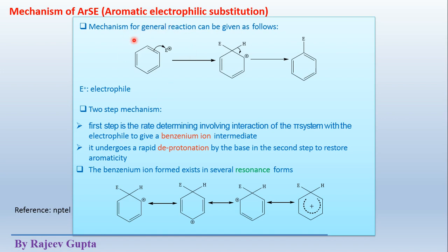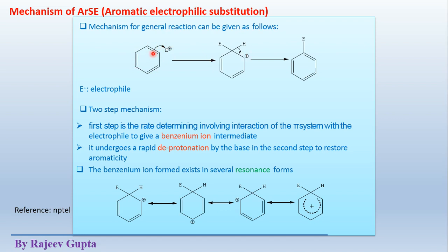We can see in this mechanism an electrophile will be generated in the reaction mixture using a suitable reagent and catalyst, and this electrophile, which contains a positive charge, generally attacks this aromatic system, which is electron rich and provides its electron density to this electrophile.